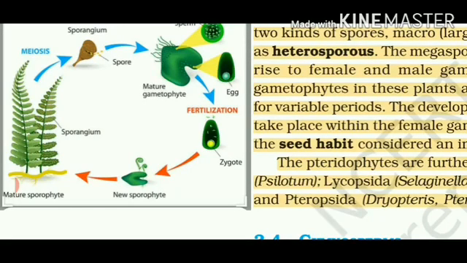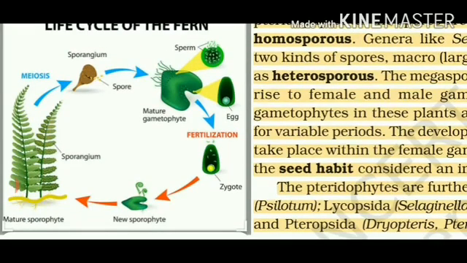Spores are haploid. Gametophyte is also haploid. Gametes are also haploid. Zygote is diploid. Sporophyte is diploid. So wherever red arrows you can see, that is showing the structure where diploid flow is going on. And wherever blue arrows you can see, that is showing the haploid structures.